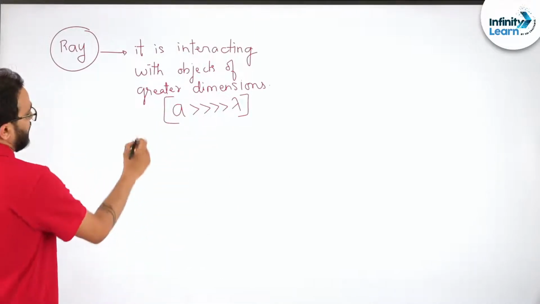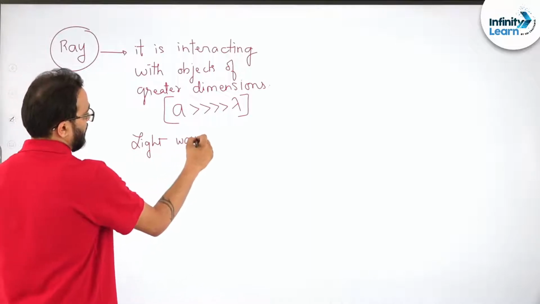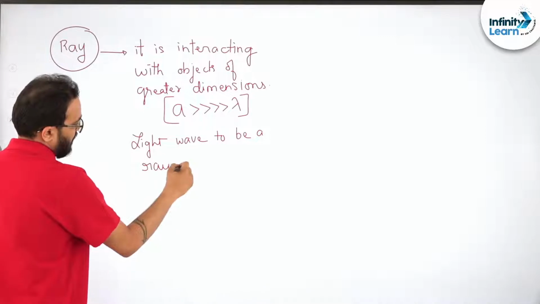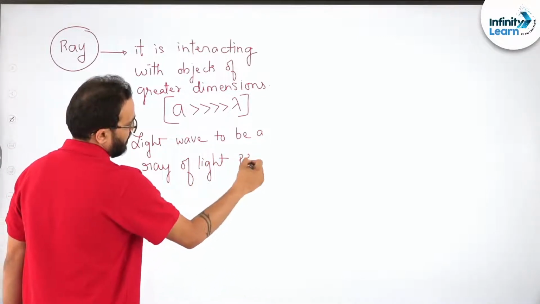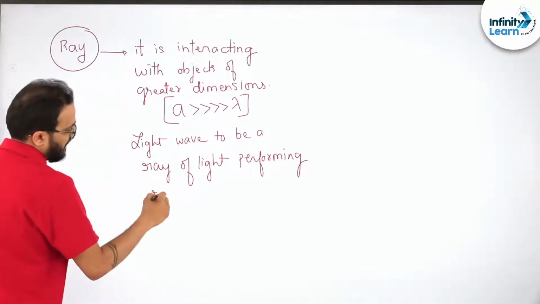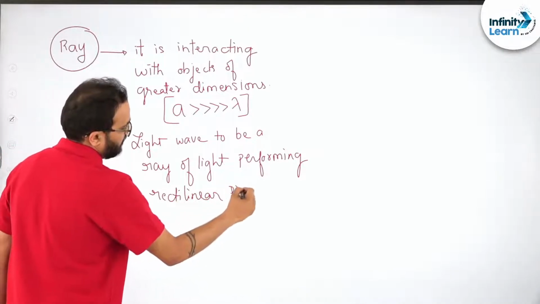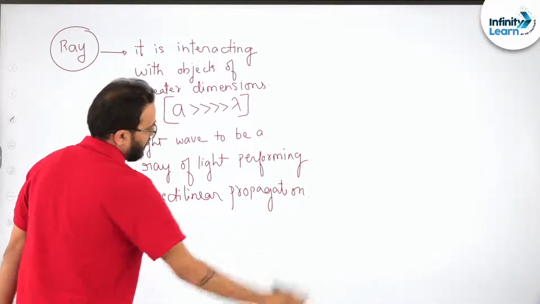Then we can consider the light wave to be a ray of light performing rectilinear propagation. I hope it is clear.